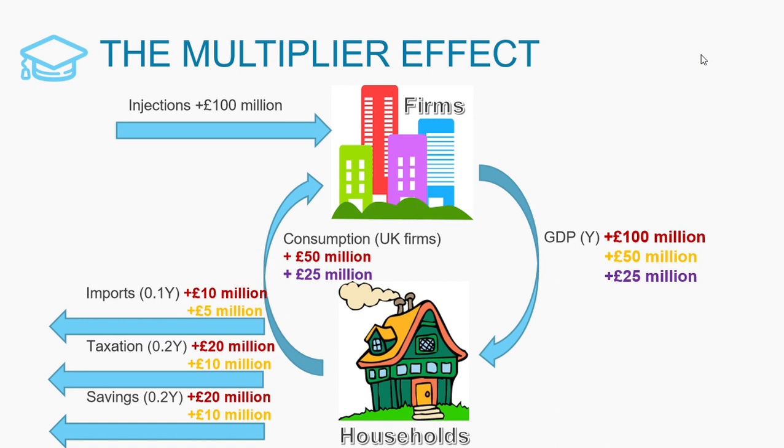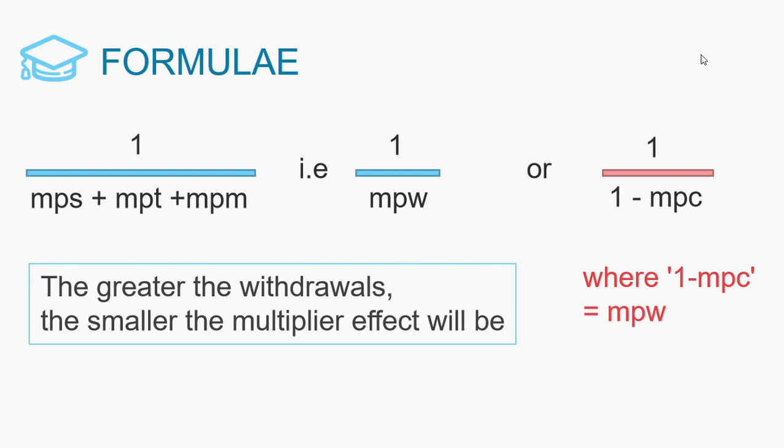The formulae to calculate the size of the multiplier are 1 over the marginal propensity to save plus the marginal propensity to tax plus the marginal propensity to import, i.e. 1 over the marginal propensity to withdraw, or 1 over 1 minus the marginal propensity to consume, where 1 minus the marginal propensity to consume is equal to the marginal propensity to withdraw.